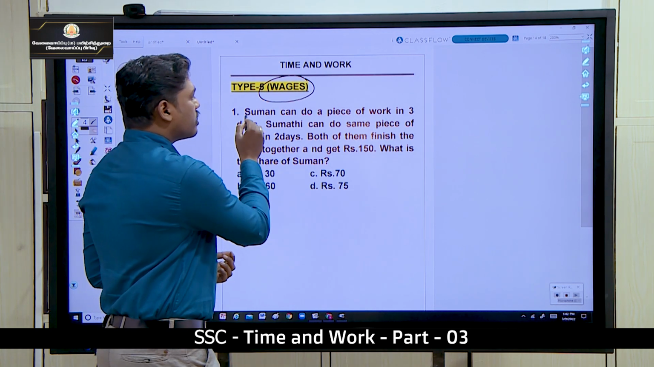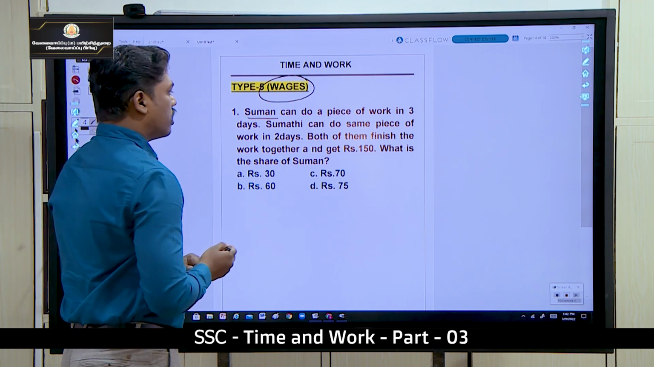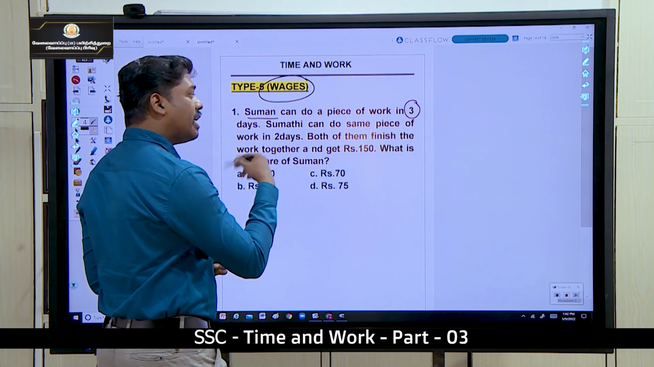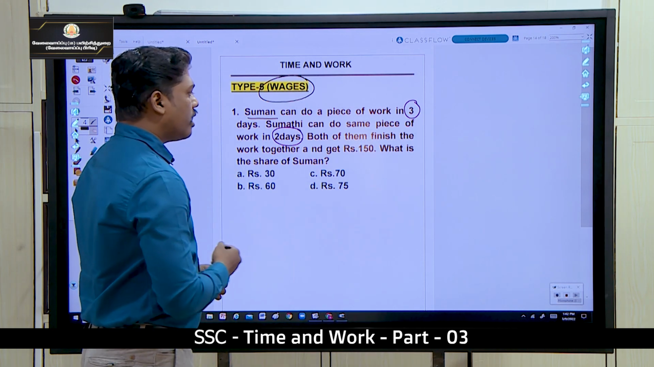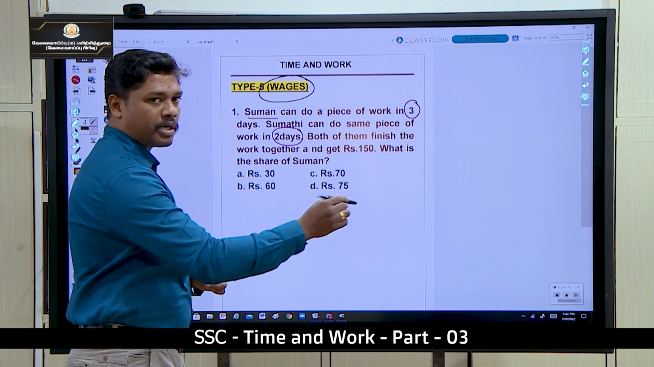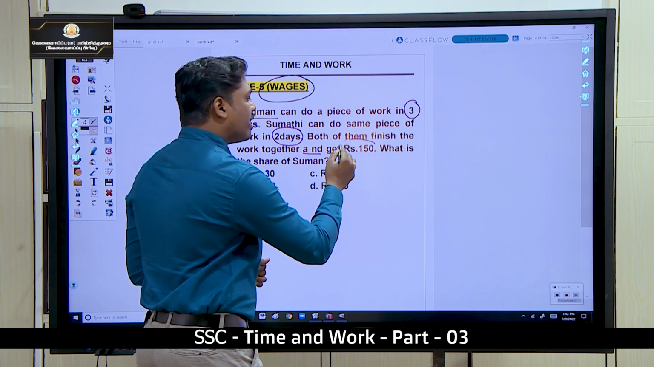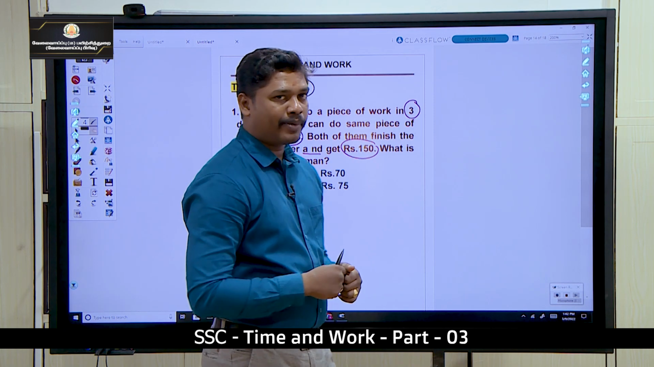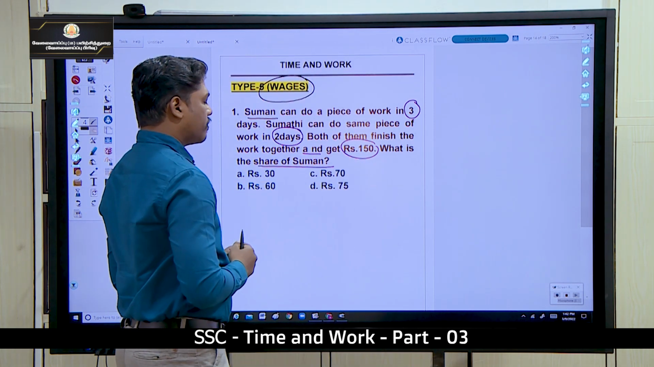So look at here. Suman can do a piece of work in 3 days. And Sumati can do the same piece of work in 2 days. Here both of them finish the work together and get 150 rupees. For the work they did, they are getting 150 rupees. What is the share of Suman and Sumati?